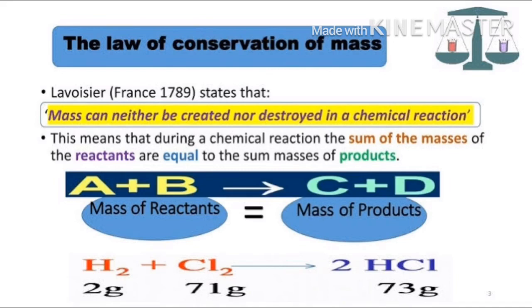That is, there is neither increase nor decrease in the total mass of the matter during a physical or a chemical change. For example, when calcium carbonate is heated, calcium oxide and carbon dioxide are formed. It has been found by experiment that if 100 grams of calcium carbonate is decomposed completely by heating, 56 grams of calcium oxide and 44 grams of carbon dioxide are formed.